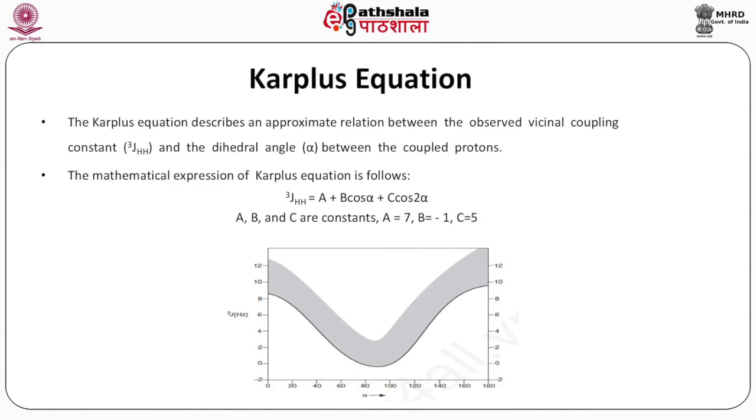Karplus equation. The Karplus equation describes an approximate relation between the observed vicinal coupling constant 3J and the dihedral angle alpha between the coupled protons. The mathematical expression of the Karplus equation is 3JHH is equal to A plus B cos alpha plus C cos 2 alpha. A, B and C are constants. A is equal to 7, B is equal to -1 and C is equal to 5.